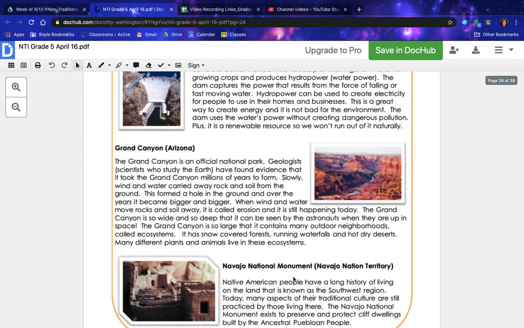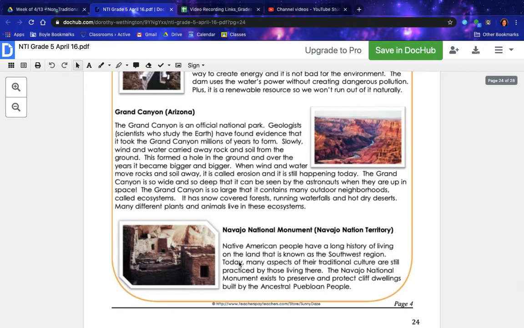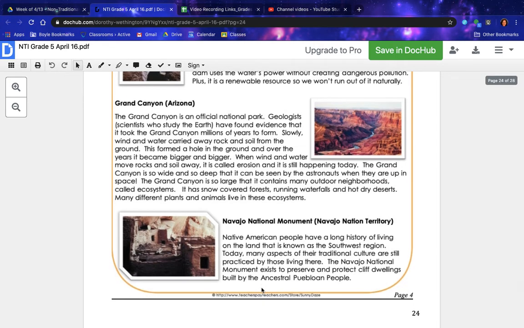The Navajo National Monument, Navajo Nation Territory. Native American people have a long history of living on the land that is known as the Southwest region. Today, many aspects of their traditional culture are still practiced by those living there. The Navajo National Monument exists to preserve and protect cliff dwellings built by the ancestral Puebloan people.